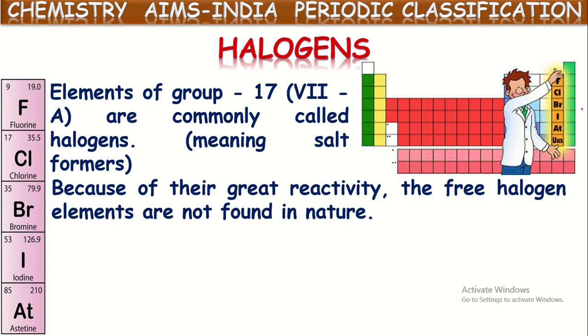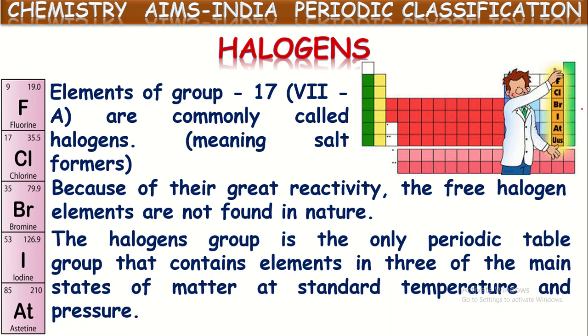Next. The halogen group is the only periodic table group that contains elements in three of the main states of matter at standard temperature and pressure. Yes, it is one of the interesting points here. Out of all these 18 columns, this is the only group which consists of elements in three different states.